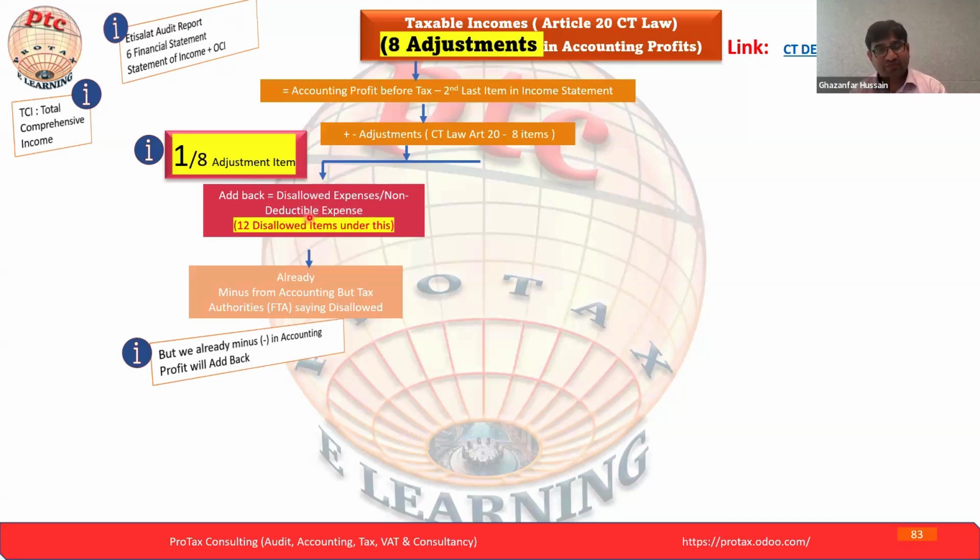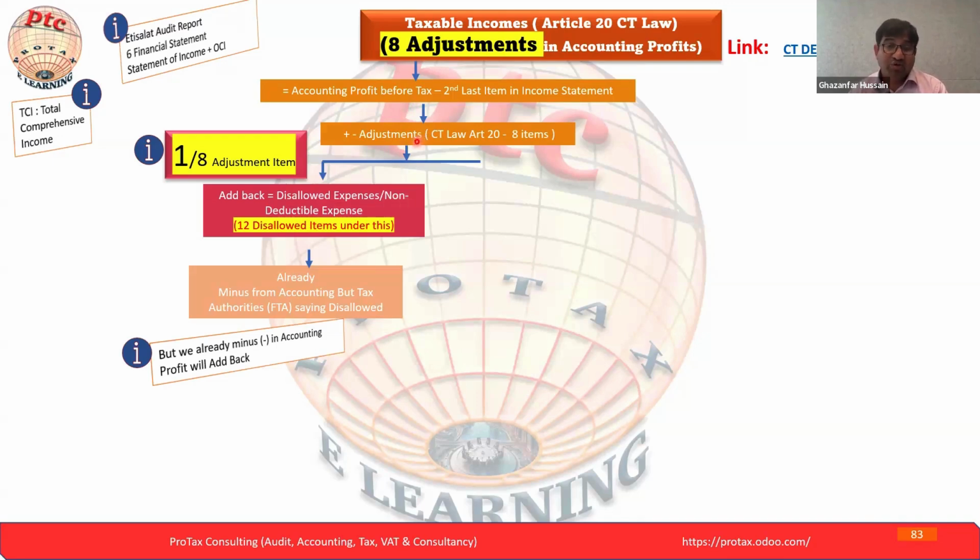In accounting, you already deduct 100%, so your accounting profit is reduced. Let's say your accounting profit is 1 million, in which all the adjustments are already done. But now you want to make the adjustment for the 100,000 of entertainment expense that you spent for your stakeholders, partners, customers and vendors.